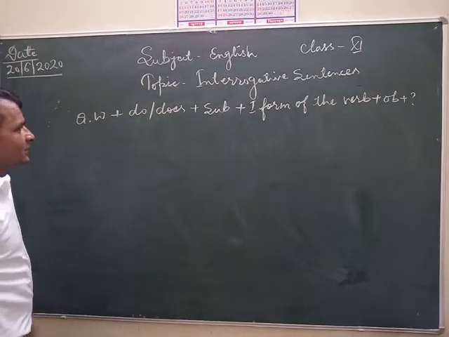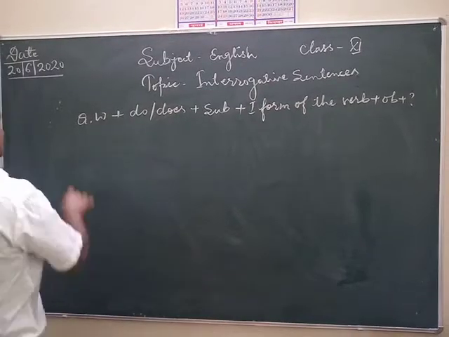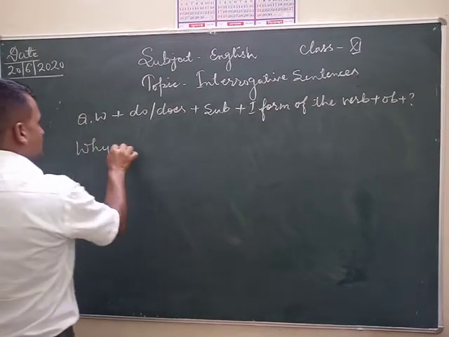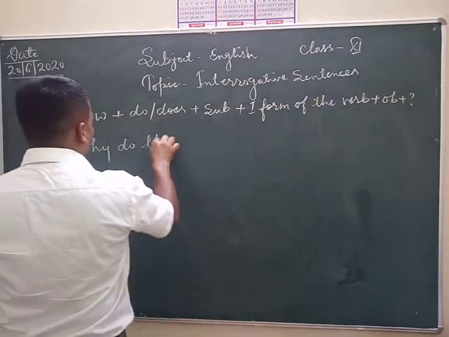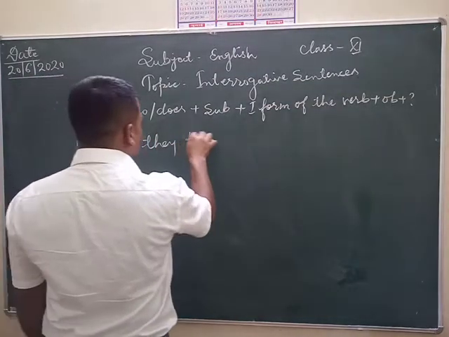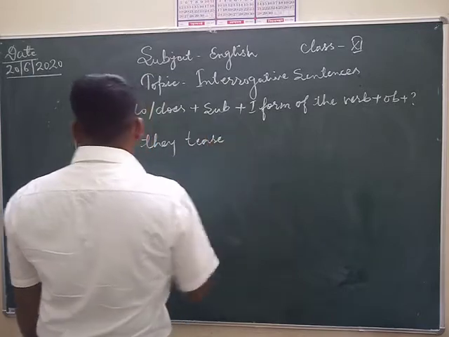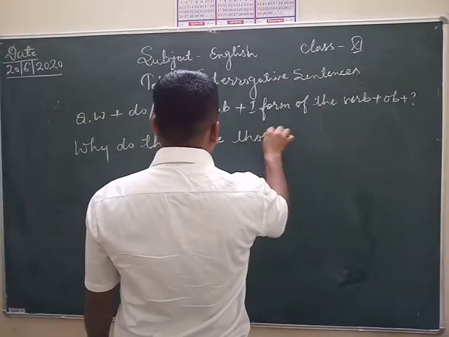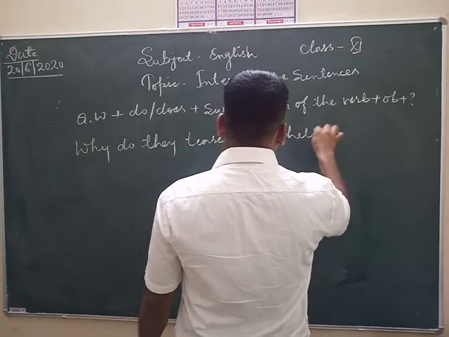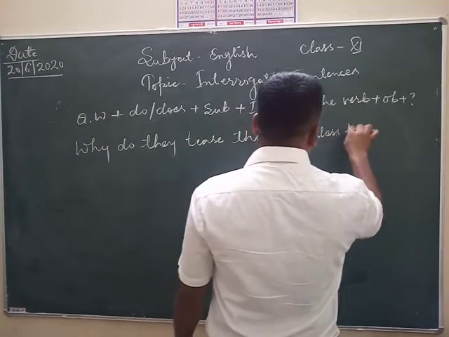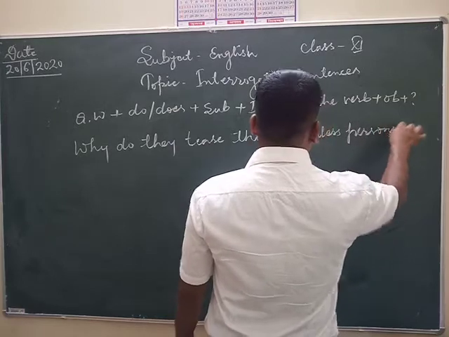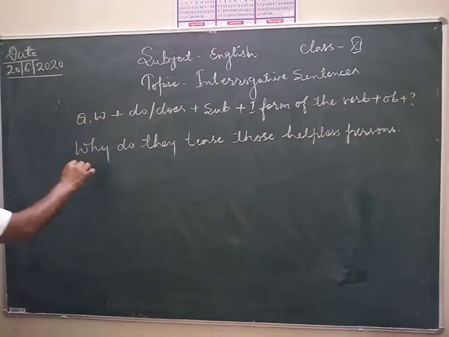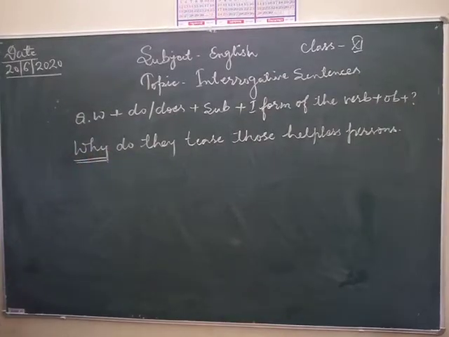Formation of interrogative sentences, like question word, like why, do, they, why do they tease those helpless persons? My dear students, why is the question word in this sentence.